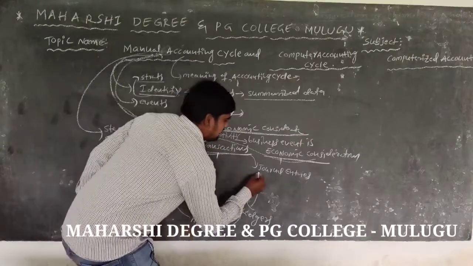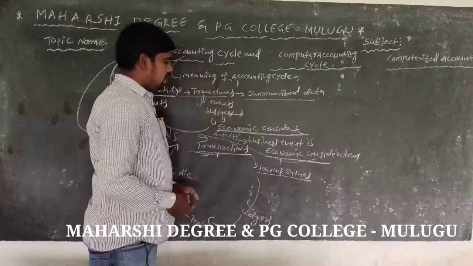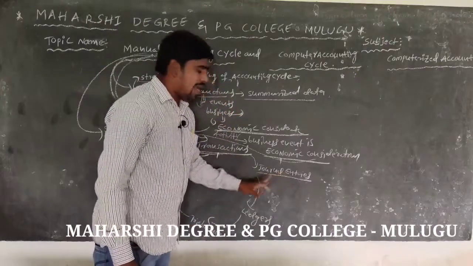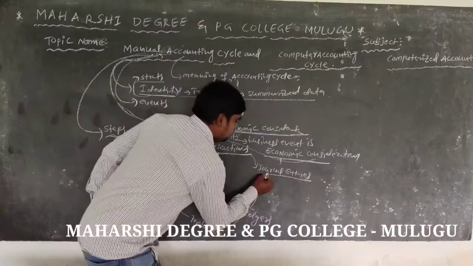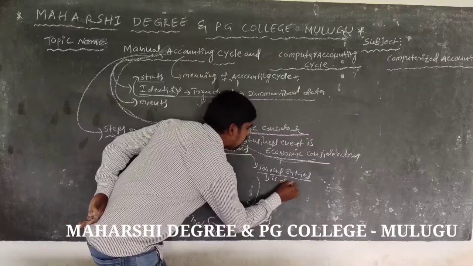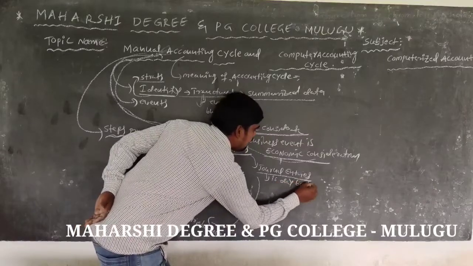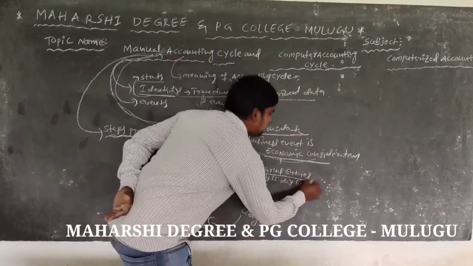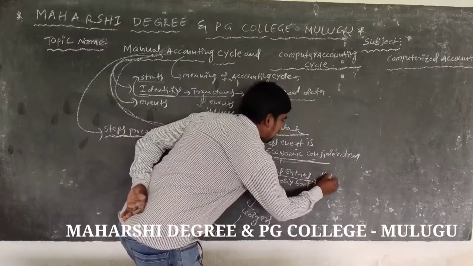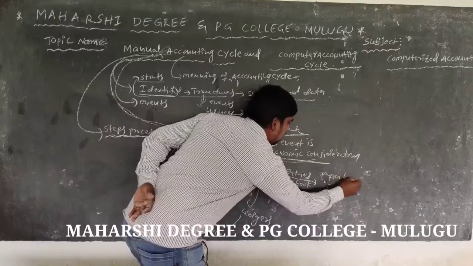Next, the second step, journal entries. First of all, journal. Journal is a day book, a single book, a proper book.